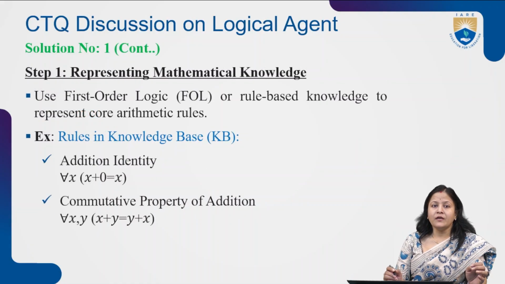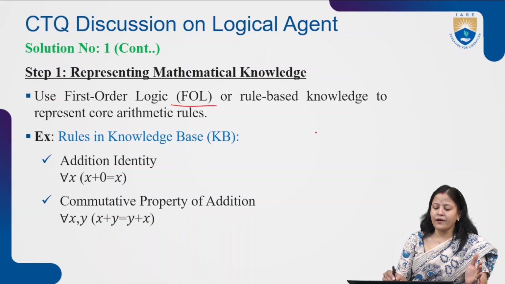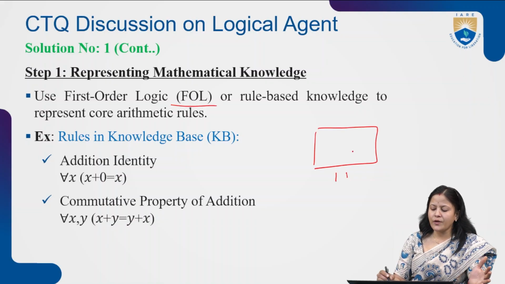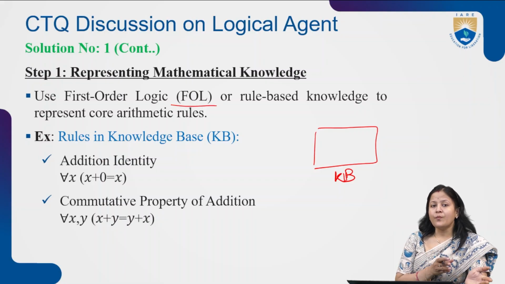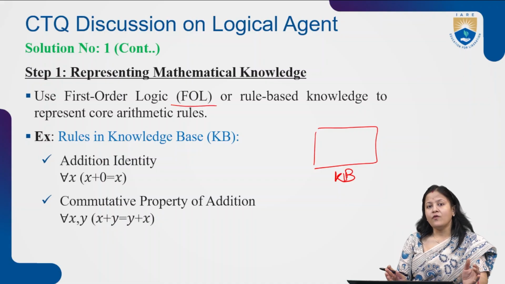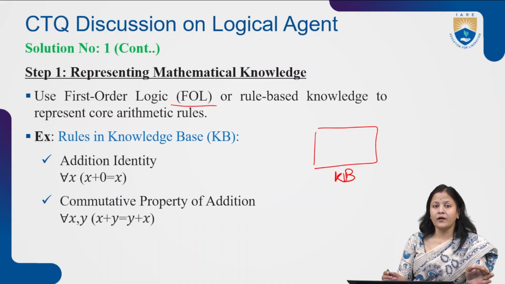So the first step is representing the mathematical knowledge. Here we can use first order logic, which is also called predicate logic or rule based knowledge, to represent the core mathematical rules. First, we have to create the knowledge base. Knowledge base means where the knowledge of the expert will be stored. As the problem is related to mathematics and it should handle arithmetic operations, all these operations we have to write in the form of first order logic, or predicate logic.